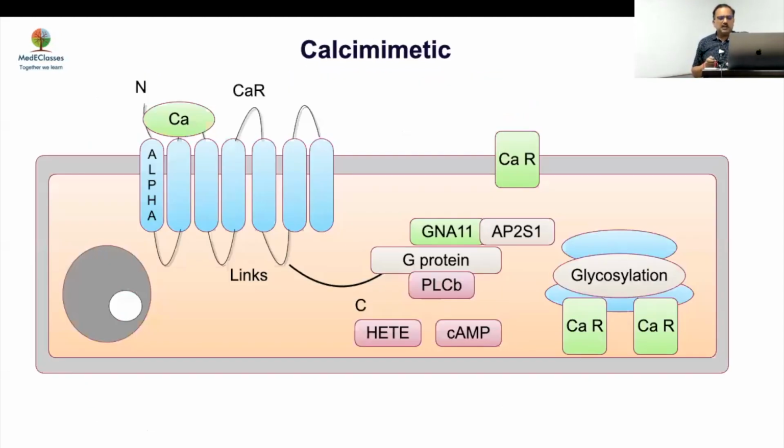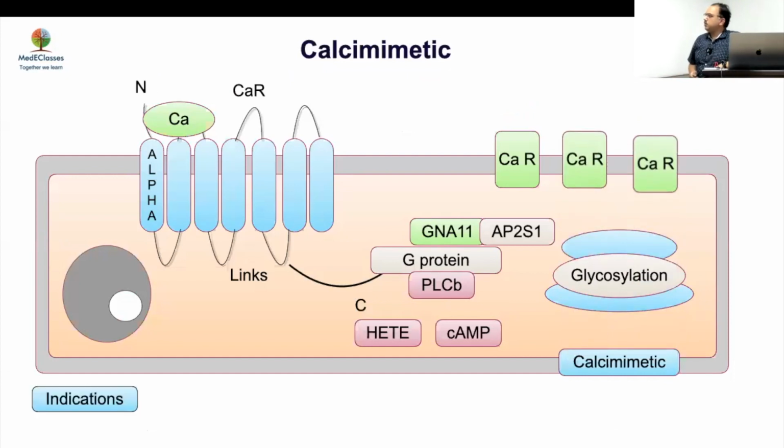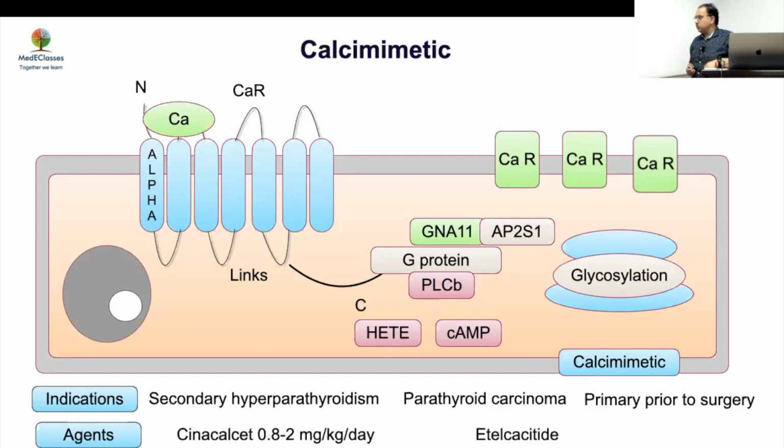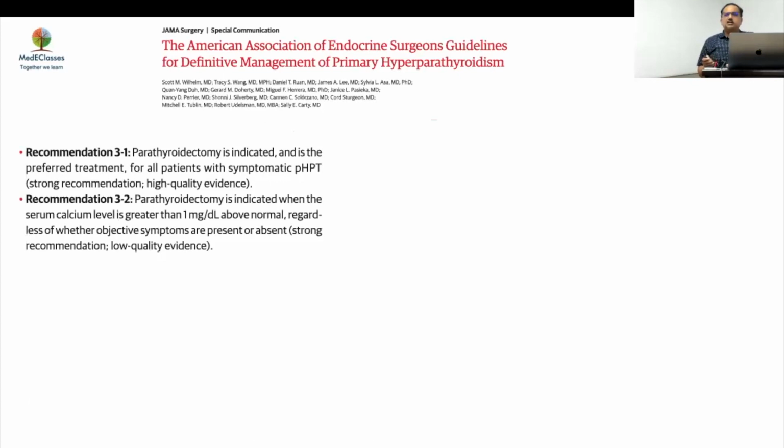Now, calcium mimetic, as we've discussed, is going to act on the calcium sensing receptor, and it is going to help decrease the PTH level. The most common agent that we talk about is cinacalcet, and it is usually used in this setting for parathyroid carcinoma, which we were discussing. The other option is also the injectable preparation, which is not easily available.